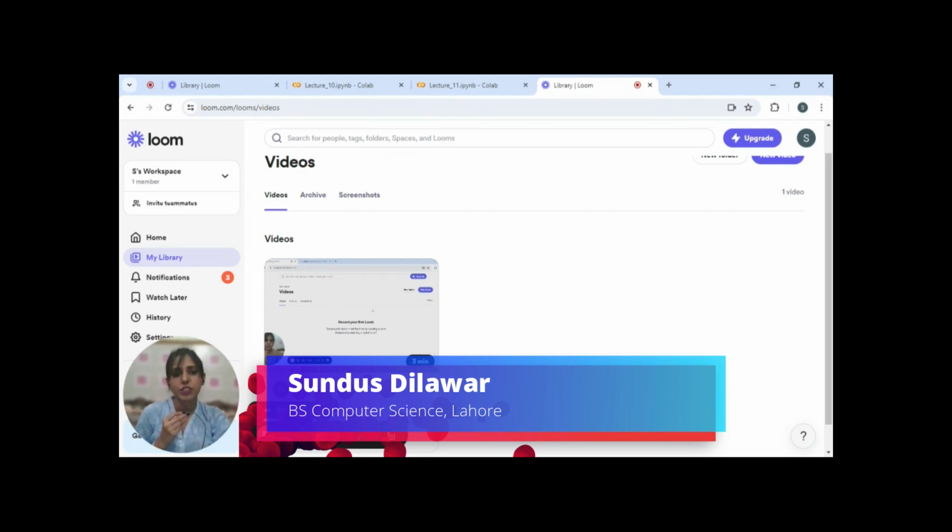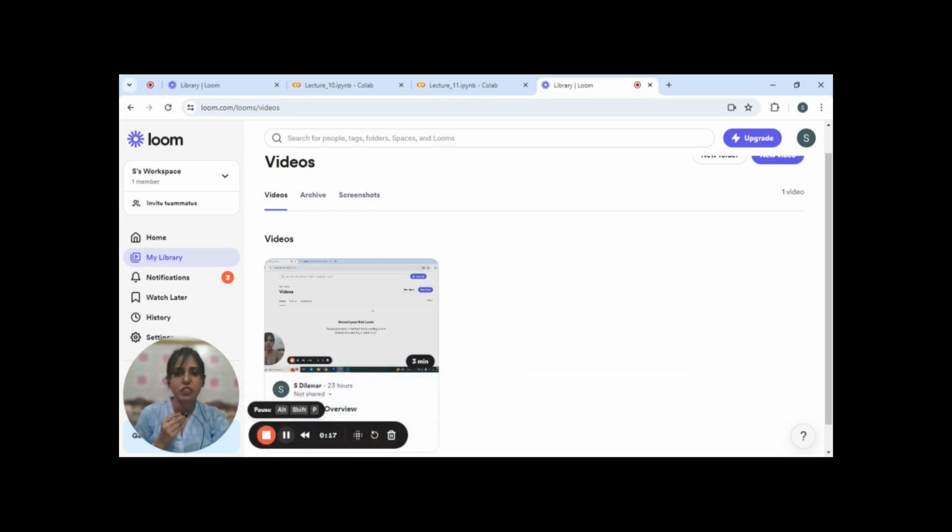I got an opportunity to pursue this course that is started by Sir Shahbaz. This course was about Python, data analytics, machine learning, and web development.